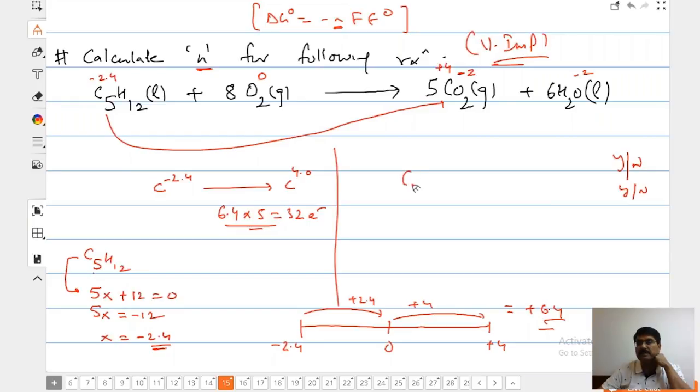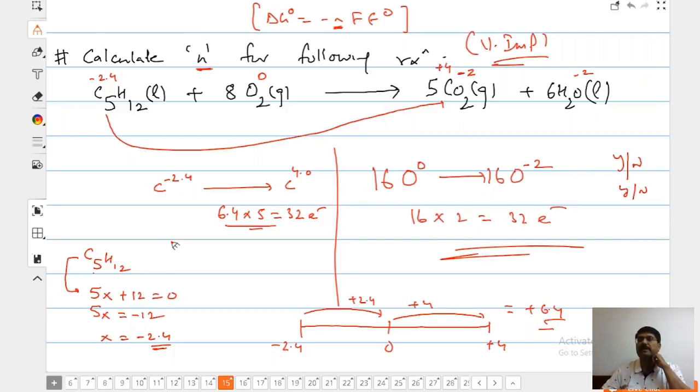I repeat again for oxygen. It is O2. Oxygen is sitting in which oxidation state? 0. Sorry, I rubbed it, so I'm writing it again. It is -2. We are having how many oxygens? 16. So 16 into 2, it's going to be 32 electrons. That is how you calculate n.